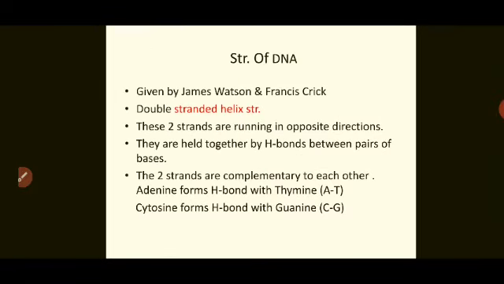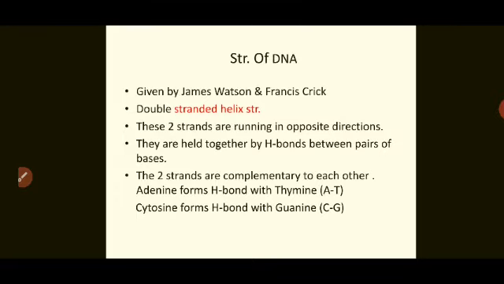Now, what is the structure of DNA? Let us first see who discovered this. The DNA structure was given by James Watson and Francis Crick. It has a double stranded helix structure. Stranded means there are two different chains joined together just like a spiral ladder, in which the two nucleic acid chains are wound about each other and held together by hydrogen bonds between the pairs of bases.